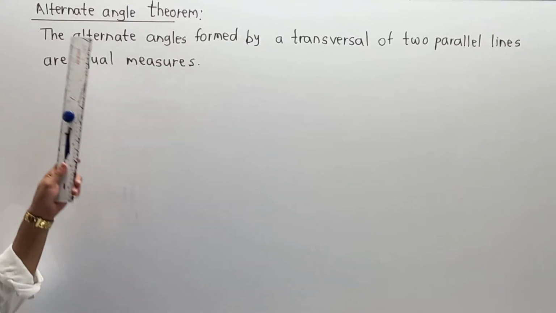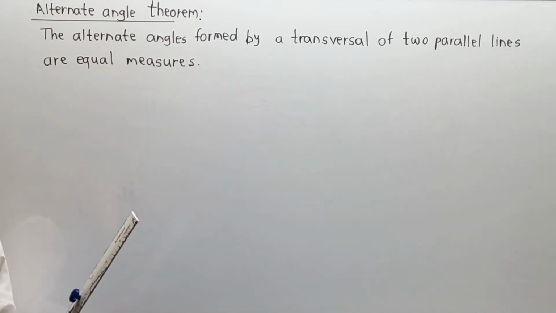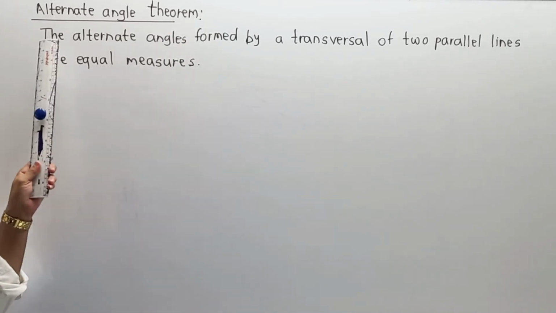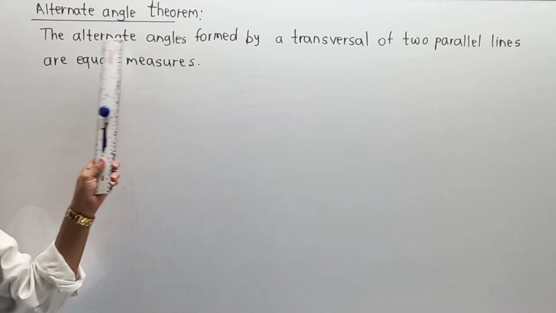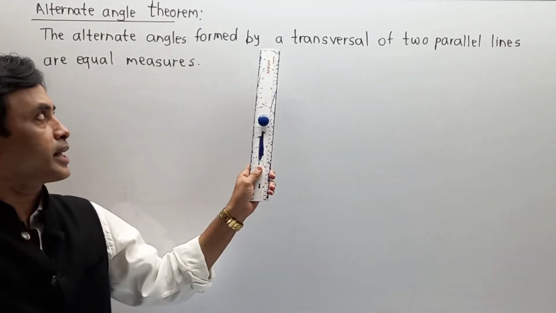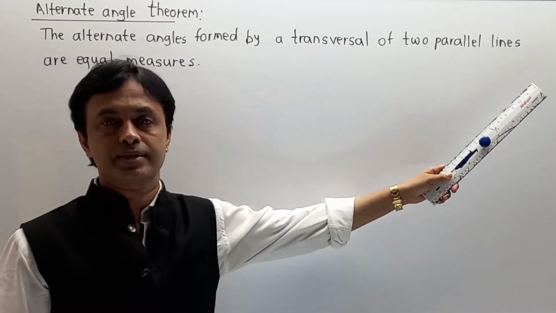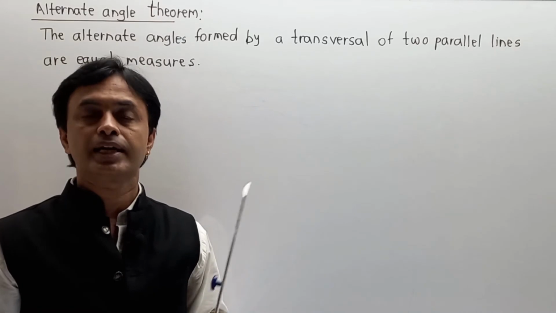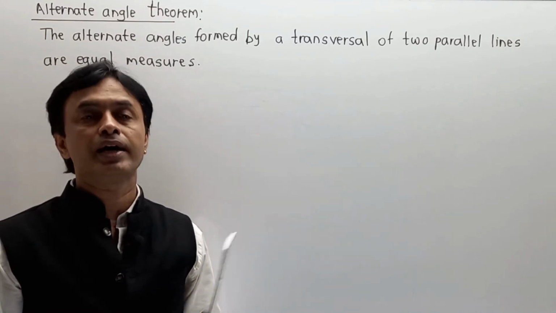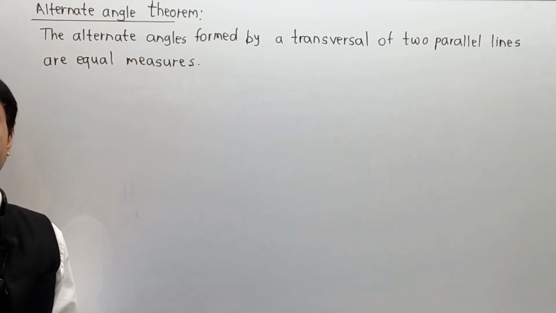Hello friends, now we are moving to the alternate angle theorem. First of all, we are trying to understand its statement. The alternate angles formed by a transversal of two parallel lines. It means they have given two parallel lines, a transversal, and the condition that alternate angles are of equal measure. Means the alternate angles formed are equal, that we have to prove.